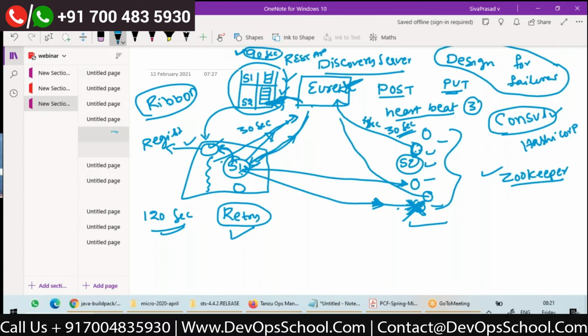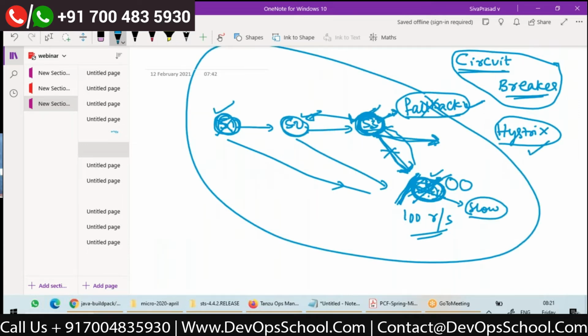See, first of all, when you are going with microservice architecture, complete failure is a disaster. First point, we should make sure that our services are highly available. If you are going with some clouds, high availability is definitely guaranteed. So we should make sure that main services do not go down.